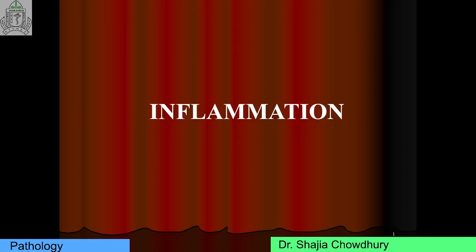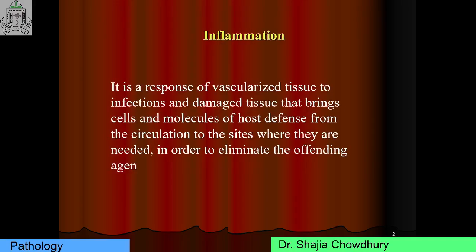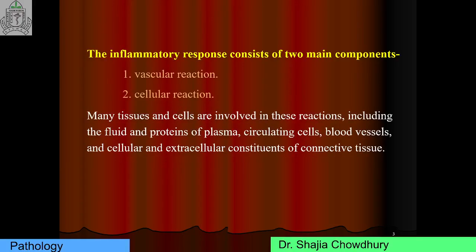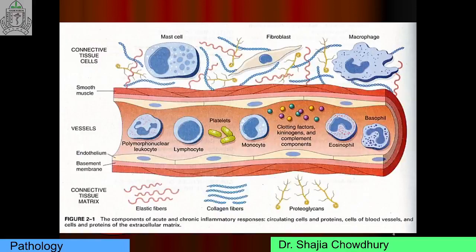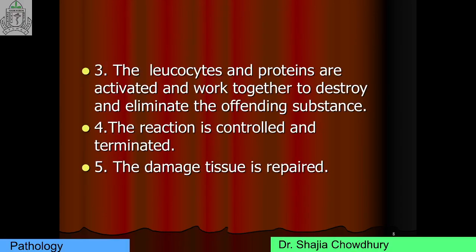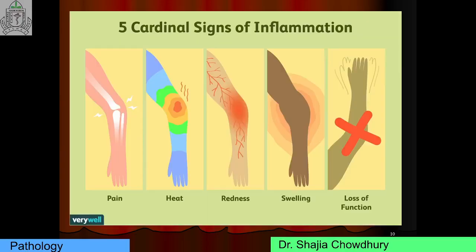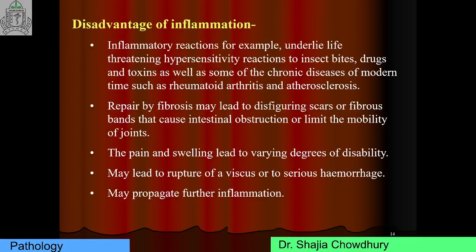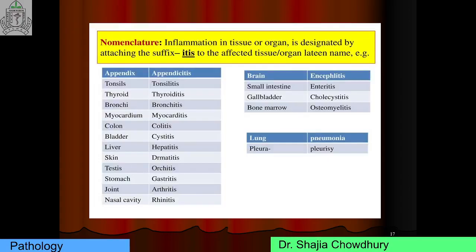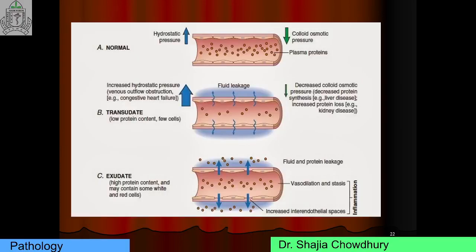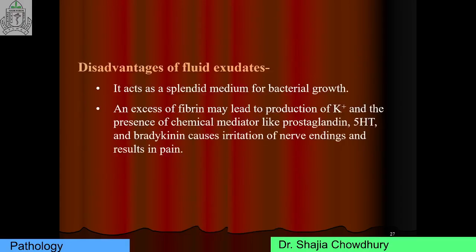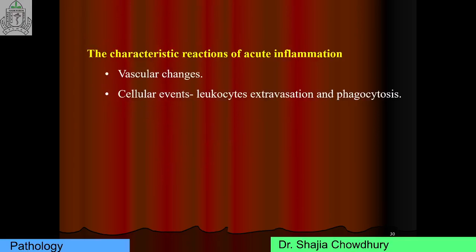Last class we discussed inflammation. Today is the continuation of inflammation. Last class we discussed the definition of inflammation and components of acute inflammation, the cardinal signs of inflammation, advantages and disadvantages of inflammation, and some nomenclatures of inflammation, exudate and transudate. Today I will discuss the reactions of acute inflammation.